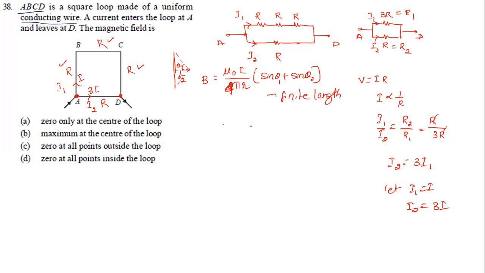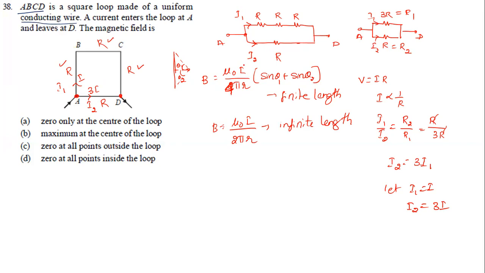4 pi r. If it is infinite length, then we can use Ampere's circuital law. Theta becomes 90 degree. So sine 90 is 1, sine 90 is 1, 1 plus 1 becomes 2, and this 4 is going to cancel. It will become mu naught B equal to mu naught I by 2 pi r. It is for infinite length. Yes, correct. So we are having finite length now, right?